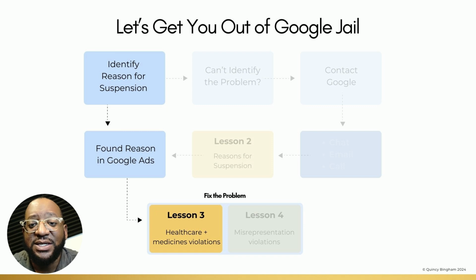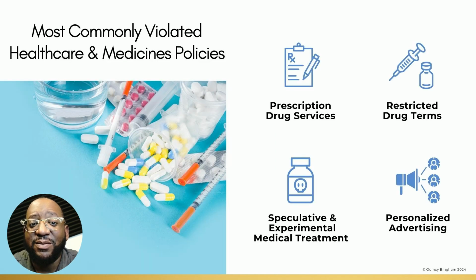For small businesses in healthcare, it is quite easy to violate Google's healthcare and medicines policies. But the good news is, by the end of this lesson, you'll understand how to untangle the mess of violations and you'll be well on your way to fixing them and getting out of Google jail. Let's get started by talking about the most common violations I see under the healthcare and medicines policies. I'll show you how to get yourself on the right track after violating each policy. These violations occur around prescription drugs, restricted drug terms, speculative medicine treatments, and personalized advertising.